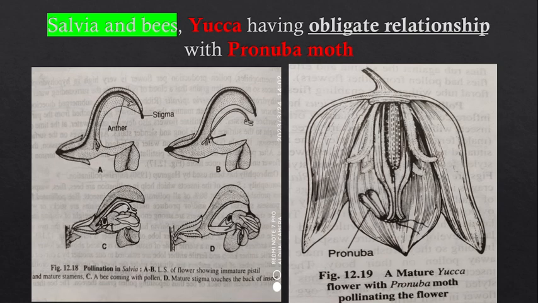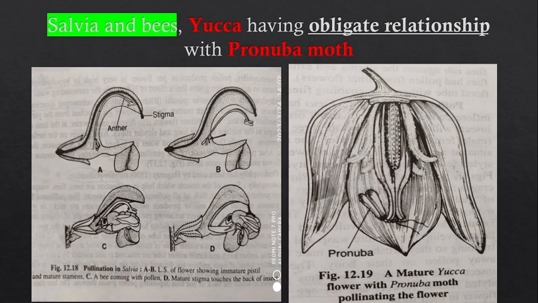Here what happens, the female moth visits the yucca flower during night, and these flowers are in a pendulous condition, and the pollen grains are in the form of balls. So the female comes and lays its eggs inside the ovary of the flower, because the temperature of the ovary is suitable for the hatching of the eggs of the pronuba moth.